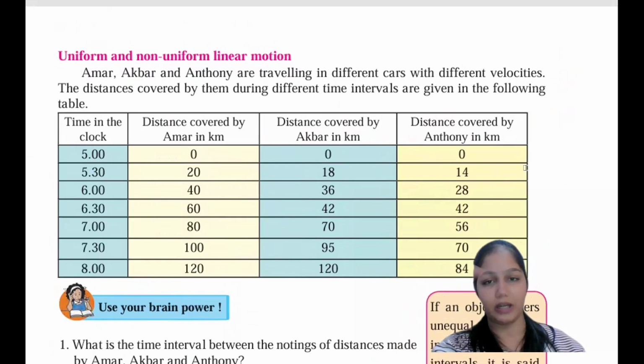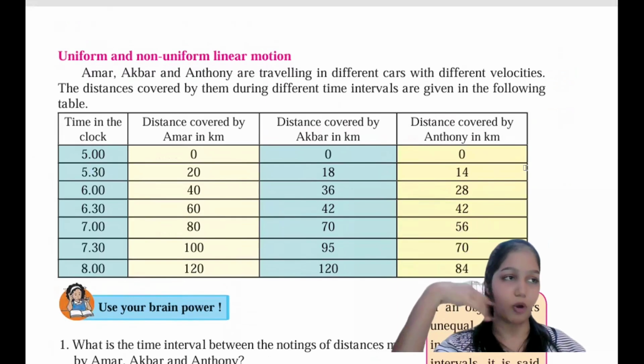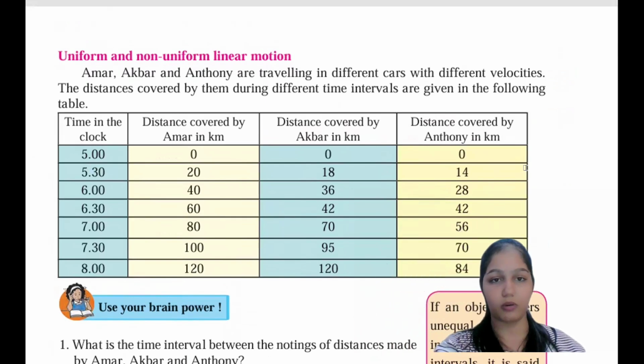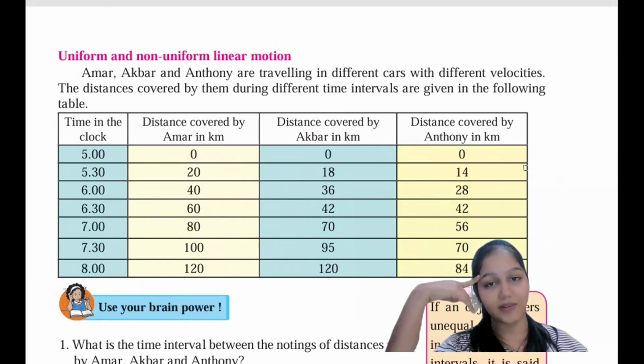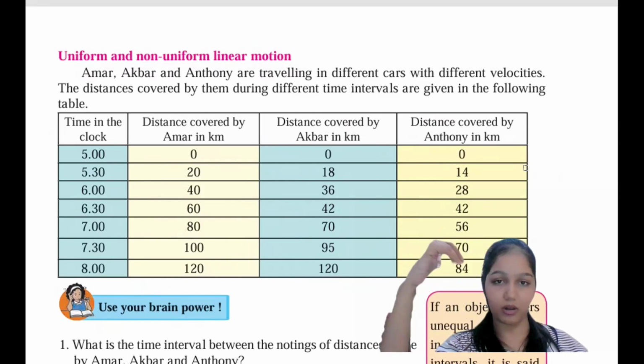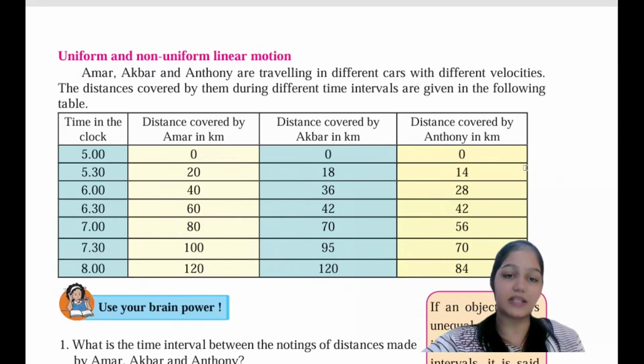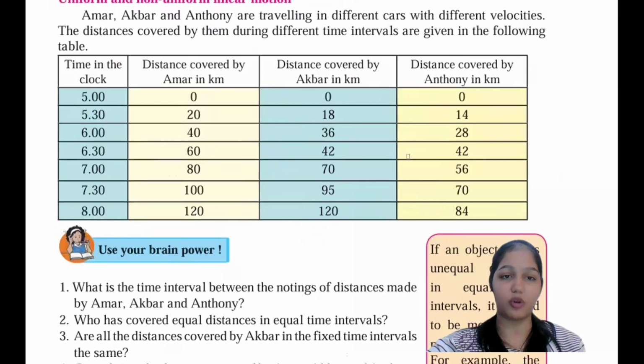Motion is the movement ahead, backward, forward or wherever. Okay, so that is the motion that is happening. Amar, Akbar and Anthony are traveling in different cars with different velocities. Okay, all their velocities are different. The distance covered by them during the time intervals is given in the following table.